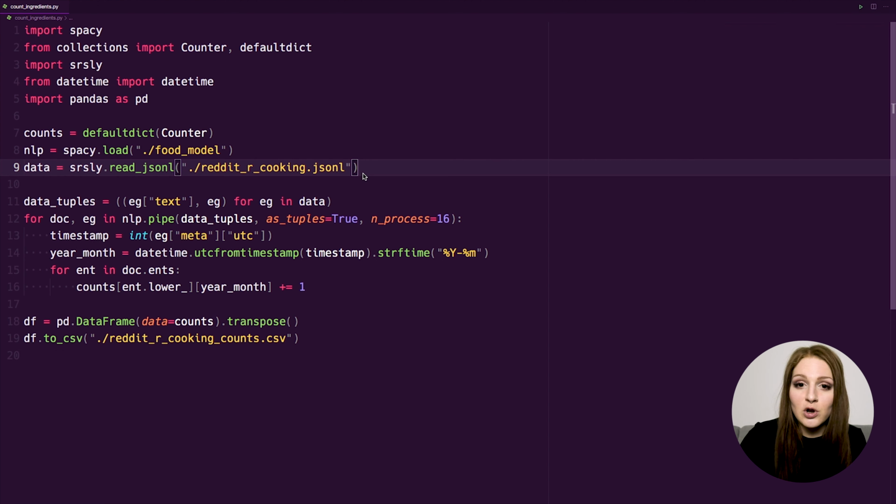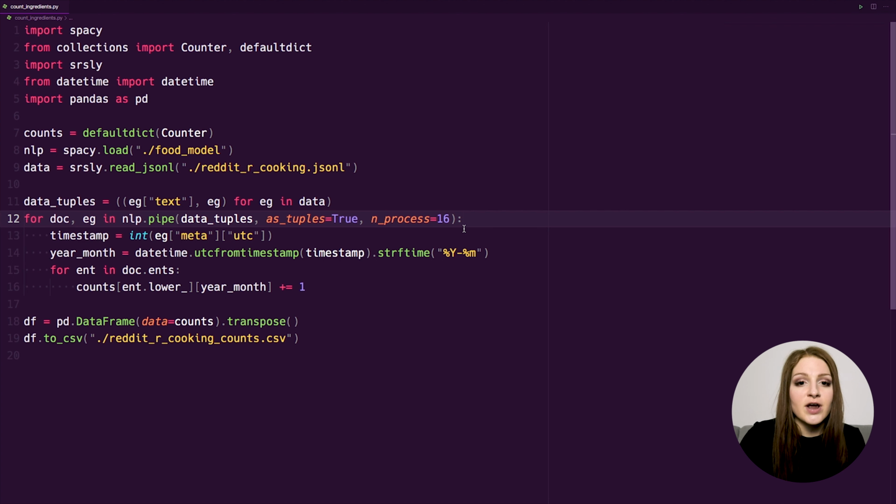And next, we load the full corpus, or the full extracted Reddit data, as a stream. It's new line delimited JSON, so we don't have to load it all into memory up front. And spaCy also has this very useful method, which is called nlp.pipe, and that lets you process texts as a stream. That's also much more efficient at scale, and it also supports multiprocessing.